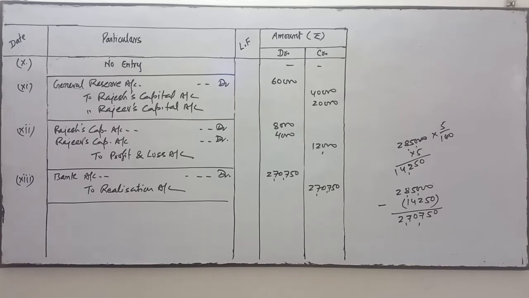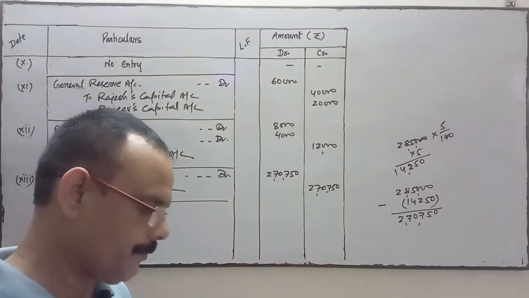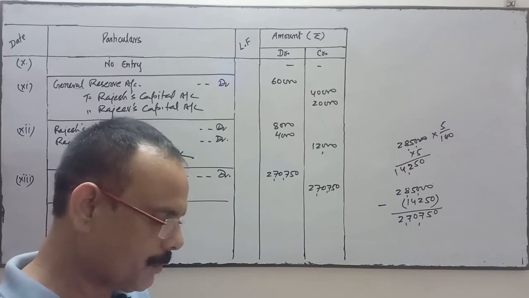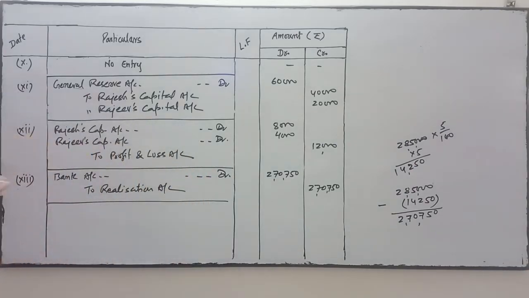Next is contingent liability not provided for, rupees 5,000, was discharged at rupees 4,100. Contingent liability was paid. So when the contingent liability was paid, realization account debit to bank account.